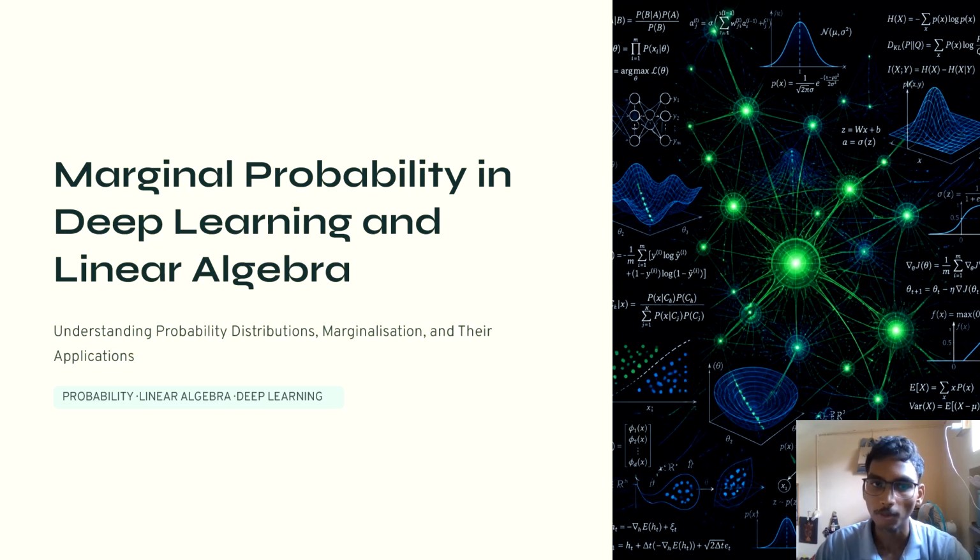A simple example to explain verbally: suppose a model predicts whether an image contains a cat or dog, but there are other hidden factors such as lighting, background, and image quality. Marginal probability allows us to calculate the probability of cat without needing to know the exact values of all those other factors. So the one line definition is: marginal probability is the probability of a particular variable obtained by summing or integrating over the other variables.